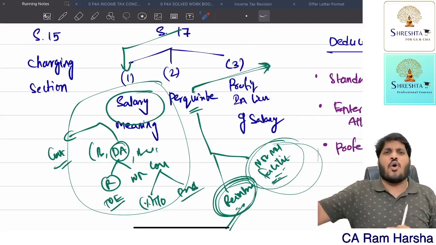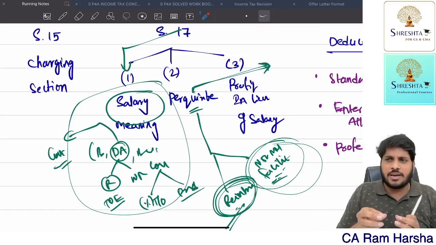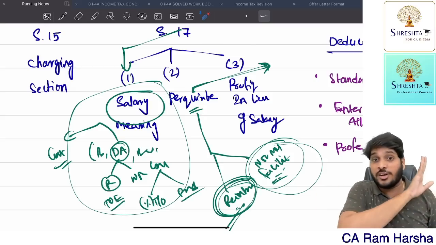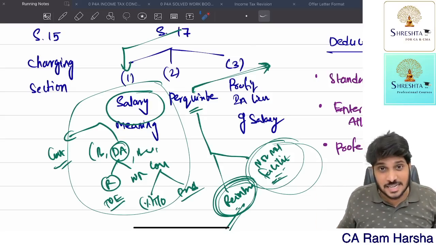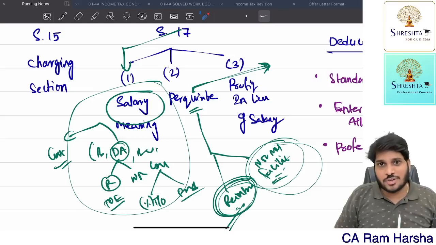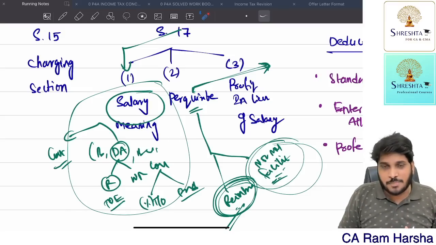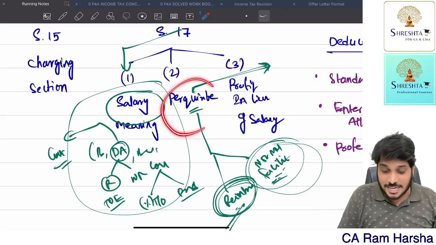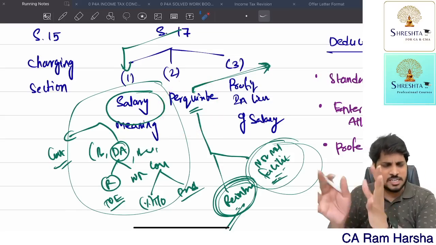Suppose I receive a loan from my employer, which the employer will deduct from my salary over 20 months. That's a loan. Loan is not a salary. It is not taxed as income. However, I am not paying any interest to the company on that loan. It's a benefit received by me. It is treated as a perquisite. For that, we will discuss the valuation rule.